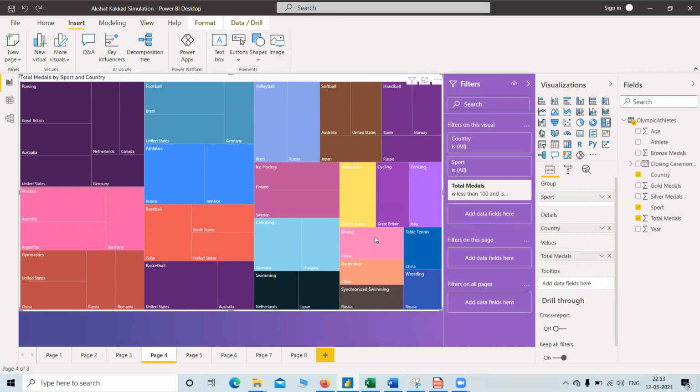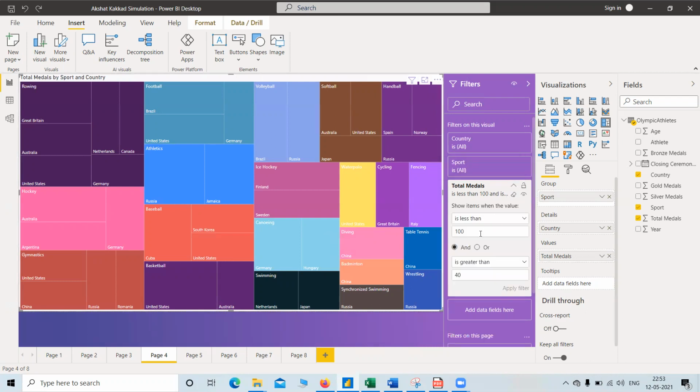Now, this was also filtered: if the total medals are more than 40 and less than 100, then only we will include, because many times there are only one or two medals won by any country, and they may disturb the statistical analysis of our data.